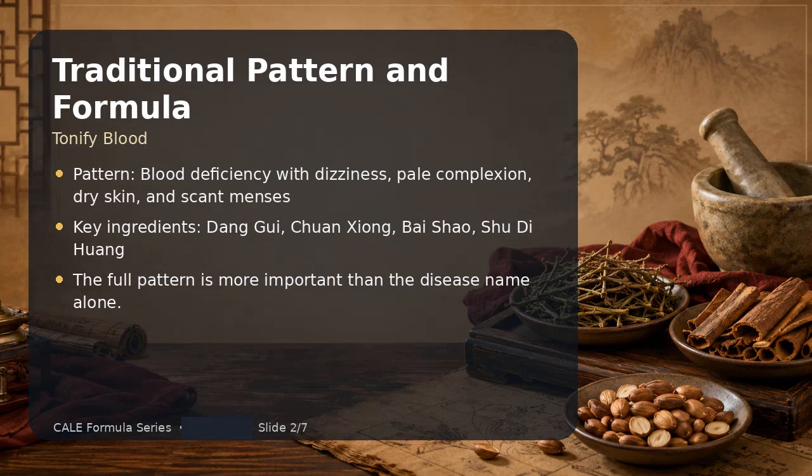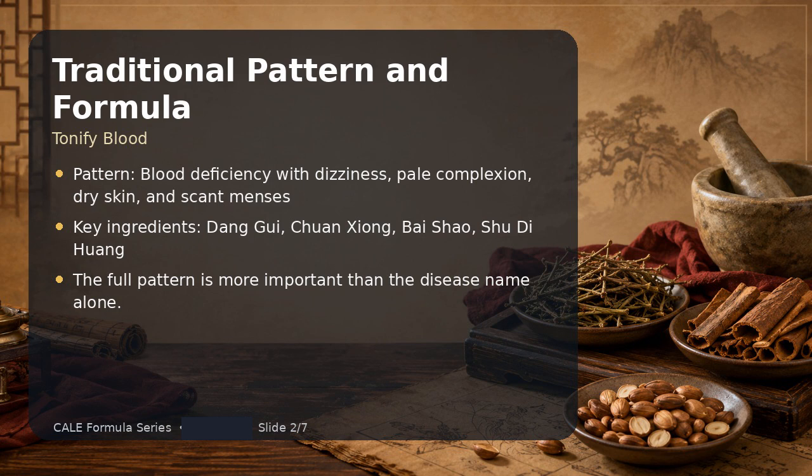Traditionally, Tang belongs to the category tonify blood. A representative pattern is blood deficiency with dizziness, pale complexion, dry skin, and scant menses. Important ingredients include Tang, Chuangshen, Bai Shao, Shu Dai Huang. In practice, the formula should be chosen by matching the full pattern, not simply by matching a biomedical diagnosis.